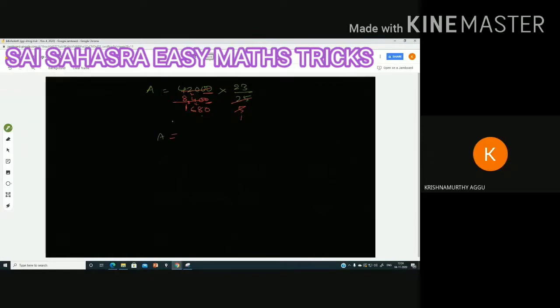A is equal to 1680 multiplied with 23 by 1. 23 by 1 is 23 only. Whenever 1 is in the denominator, 23 by 1 is nothing but 23 only. Suppose 2 by 1, it is 2, 3 by 1 it is 3. The numerator will be the answer. So 1680 is to be multiplied with 23. 3 times 0 is 0, 3 8s are 24, 4, 3 6s are 18 plus 2, 20, 3 1 is 3 plus 2, 5. Then 2 times 0, 2 8s are 16, 2 6s are 12 plus 1, 13, 2 1 time 2 plus 1, 3. Addition: 0, 4, 6, 5 plus 3, 8, 3.